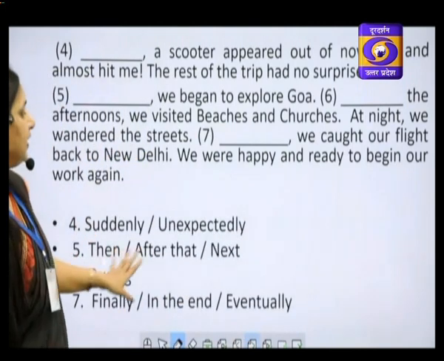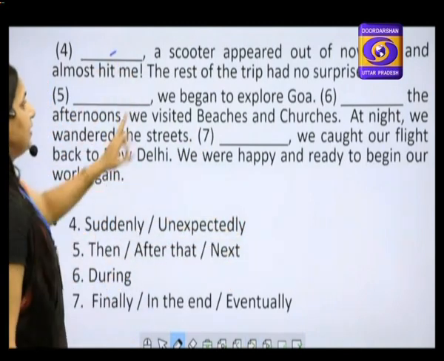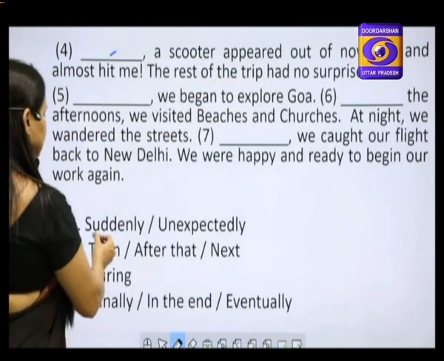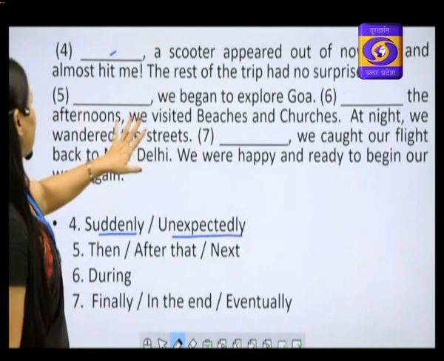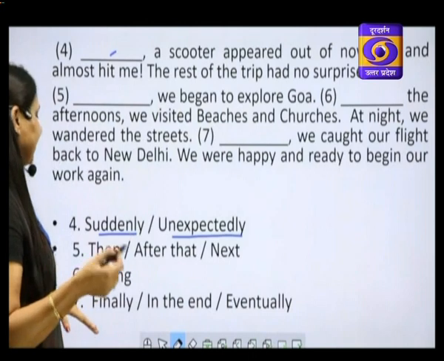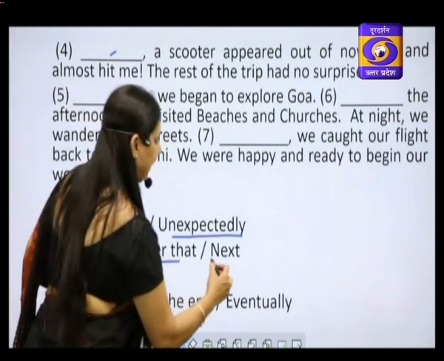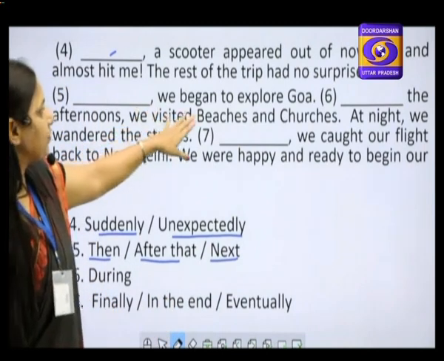Fourth is suddenly or unexpectedly, because here the element of surprise is added. A scooter appeared out of nowhere and almost hit me. Suddenly or unexpectedly. In the fifth blank we see, dash, we began to explore Goa. This is continuing the narration. Then, after that, or next. Any of these can be used. We began to explore Goa.